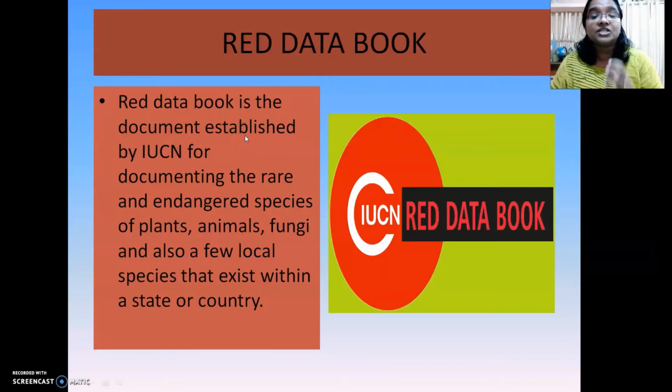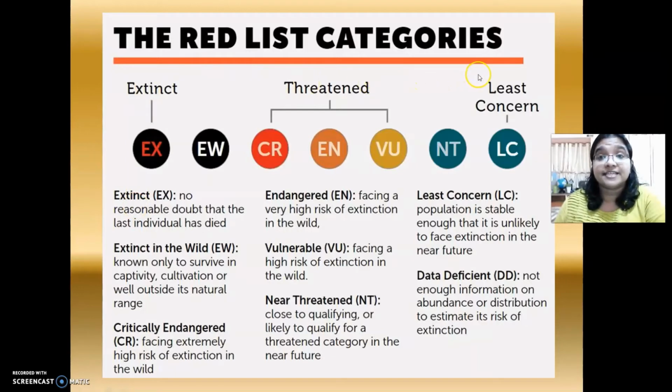And the collection of the different details of all these rare categories can be done by various agencies, and later it will be documented by IUCN, International Union for the Conservation of Nature and Natural Resources. So all the rare categories of plants and animals, their details are documented in the book, and that book is called Red Data Book. Let us see the different categories of organisms which come under the red list.